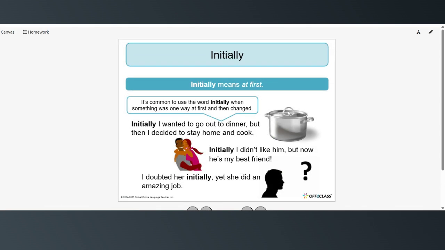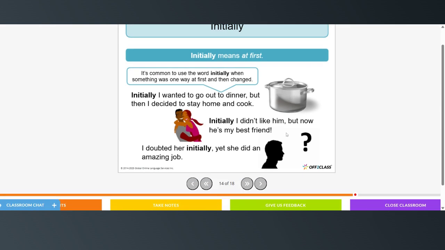Initially means at first. It's common to use the word initially when something was one way at first and then changed. Initially, I wanted to go out to dinner, but then I decided to stay home and cook. Initially, I didn't like him, but now he's my best friend. I doubted her initially, yet she did an amazing job.